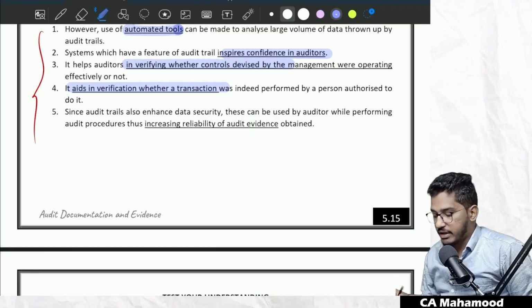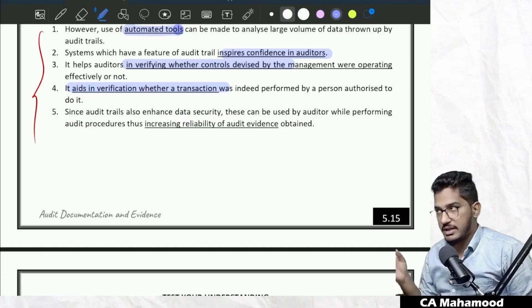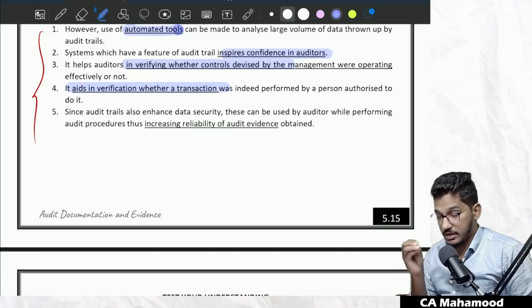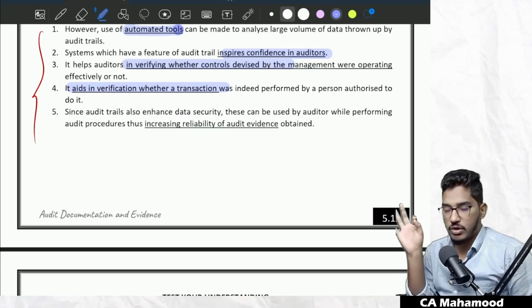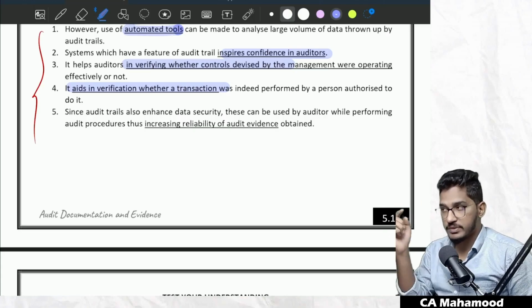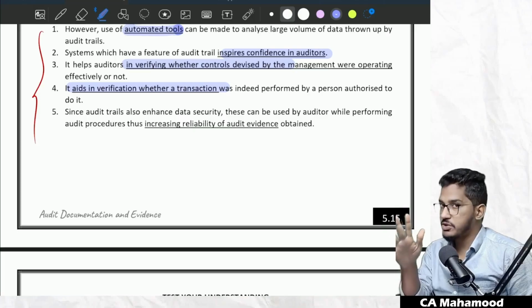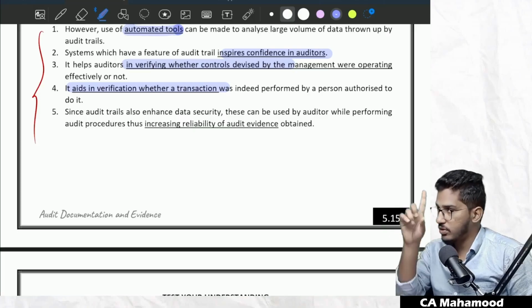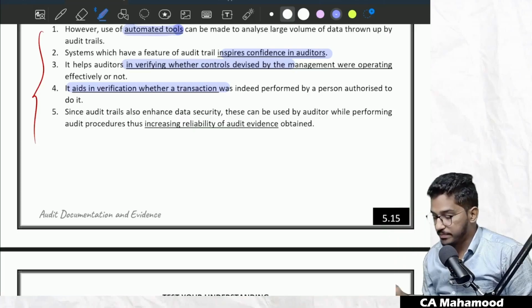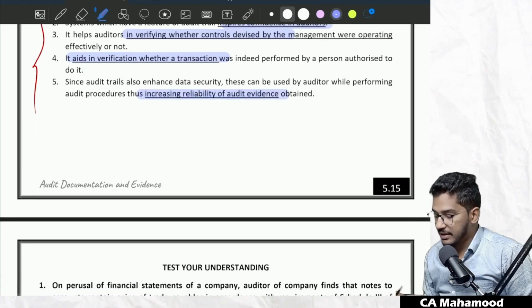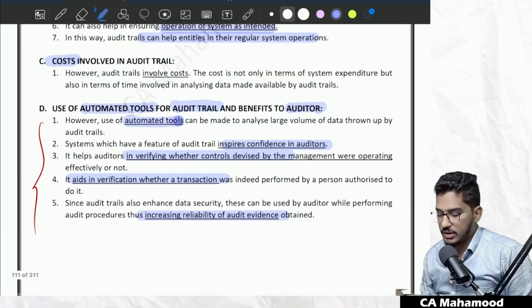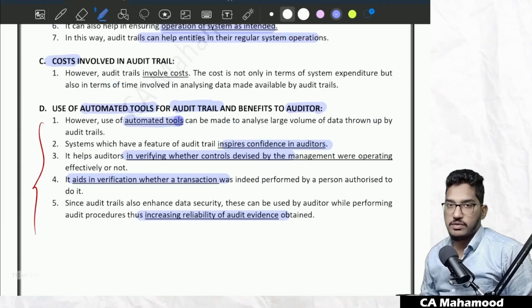And it will also aid in verification of whether a transaction was indeed performed by a person authorized. Really, the transaction was executed by the person who has the power to do it or not. We want to know, how can we get to know? That is, whether the transaction has been passed by a genuine person or not. You want to know, how can you get to know? By verifying the audit trail, you can get to know. And it will also increase the reliability of audit evidence. So these are all the advantages to the auditor because of audit trail.